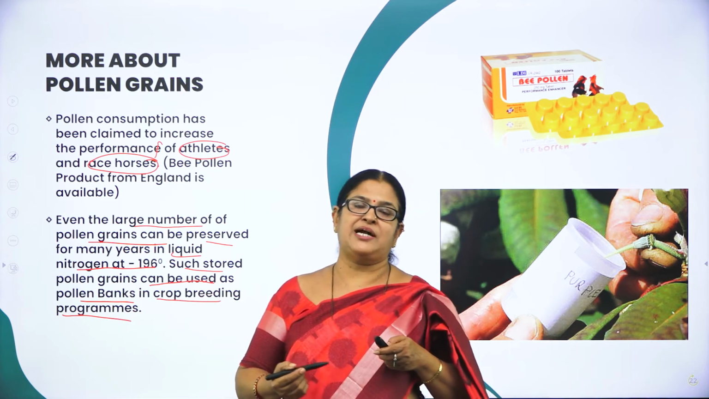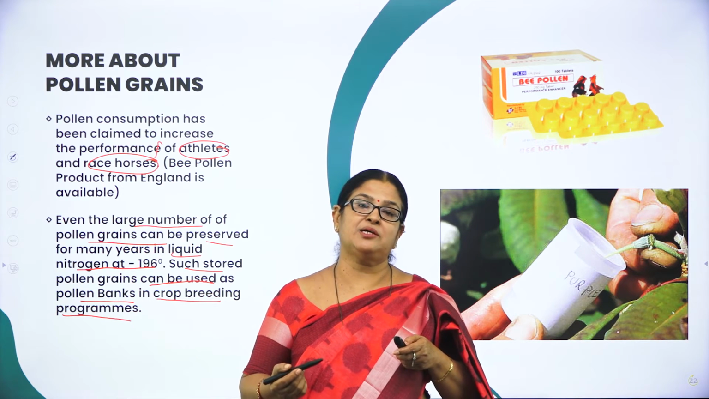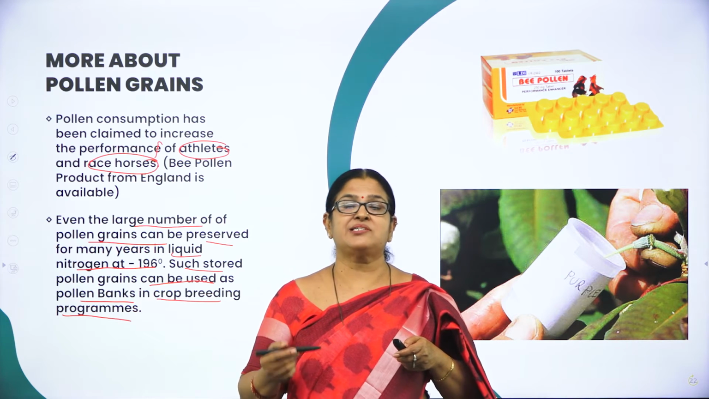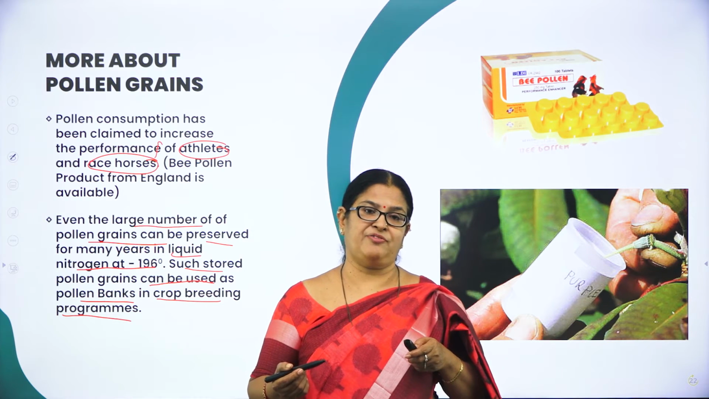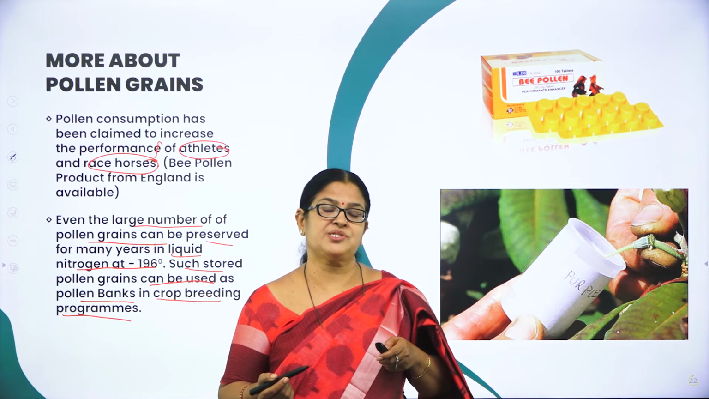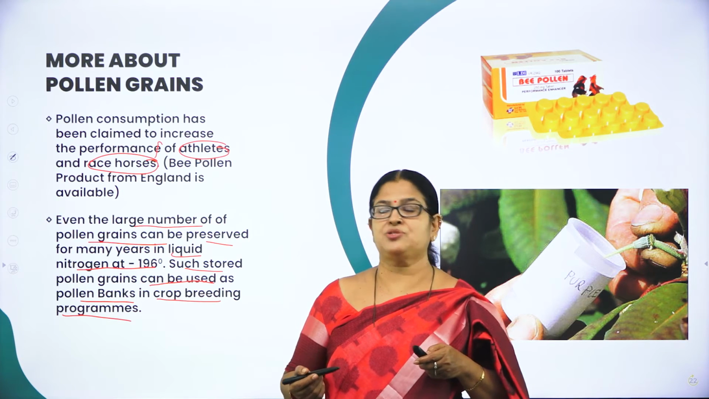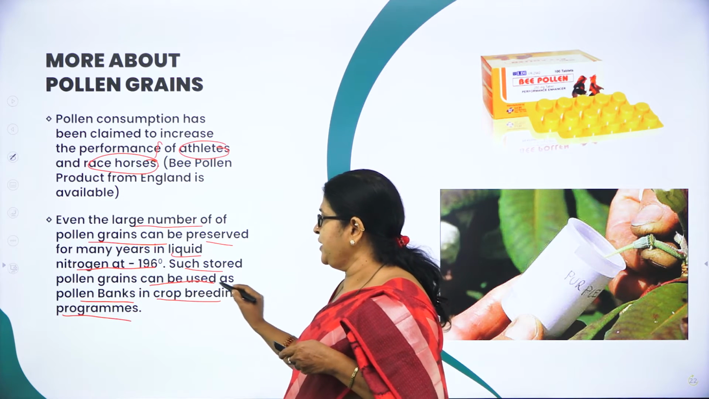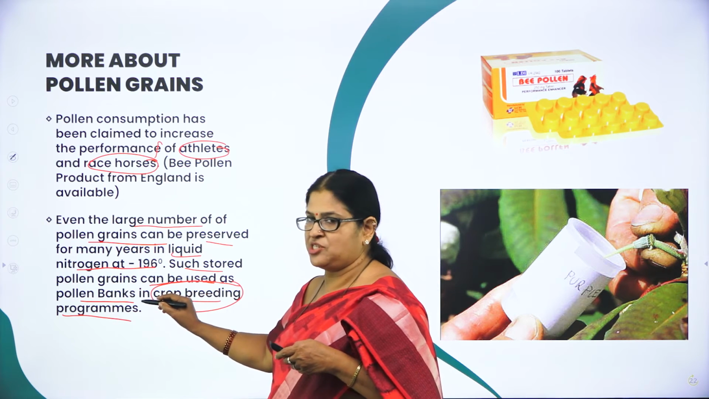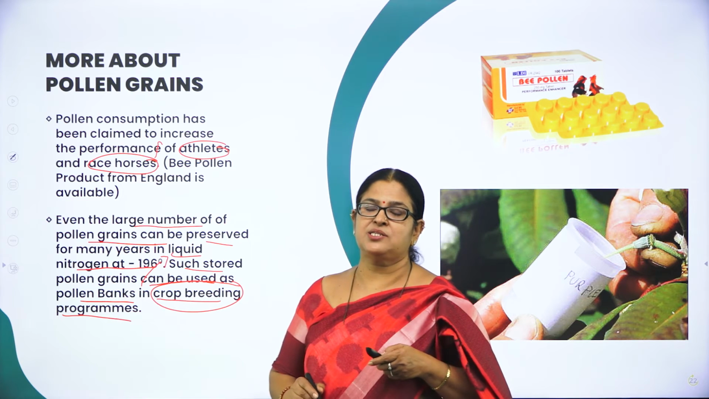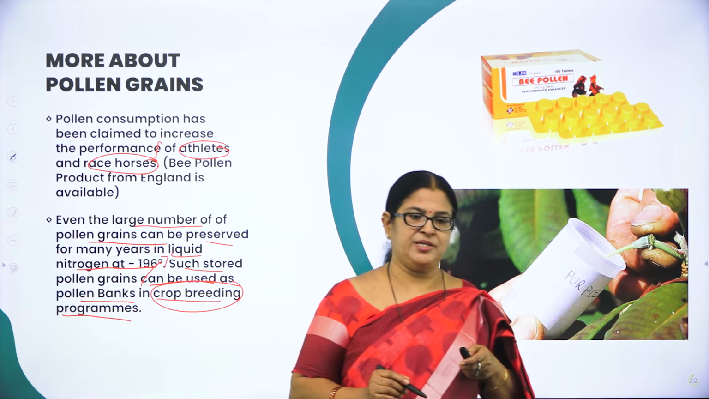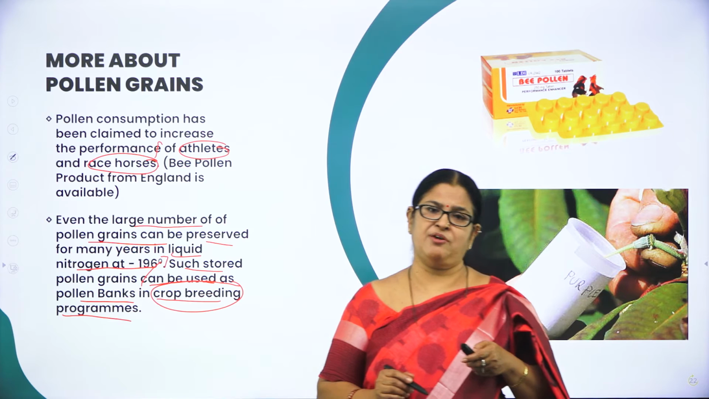I think you will come across artificial hybridization, where they take the pollen grains of their desire and dust it on the stigmatic surface of another flower to get a desired character of a plant. So this is what is used in artificial hybridization. So, as I said, for crop breeding programs, you can use such pollen grains which are preserved in liquid nitrogen at minus 196 degrees centigrade. So these are all the beneficial aspects of pollen grain.